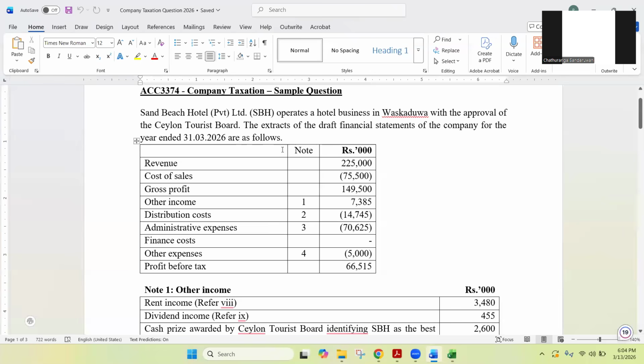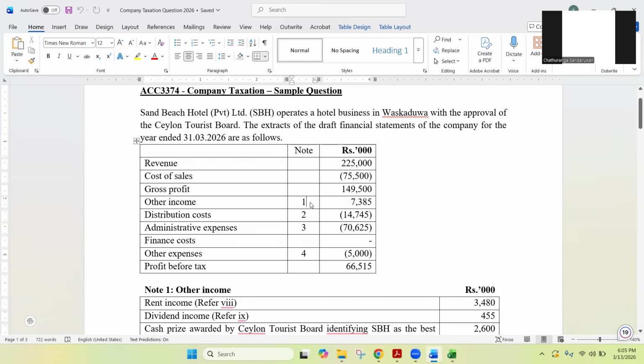And then you have these extracts of the financial statement. You can see values are in thousands: revenue, cost of sales, and then gross profit after deducting the cost of sales. Then you have other income, and you can see a separate column for notes. Note number 1 will reflect other income.